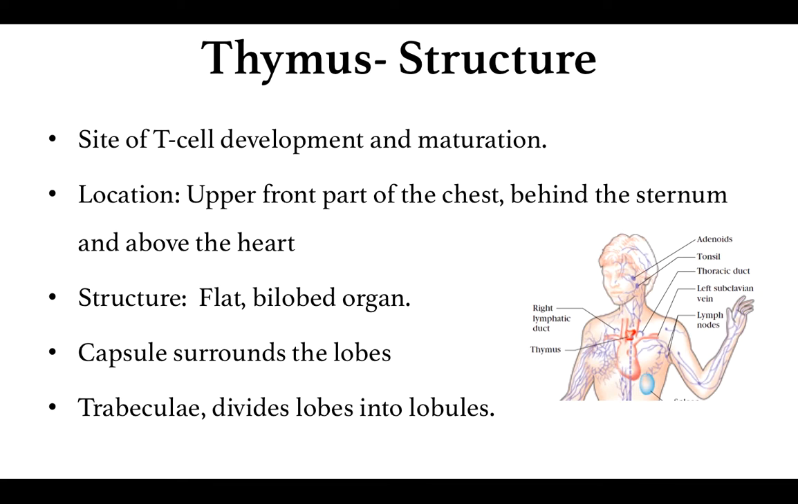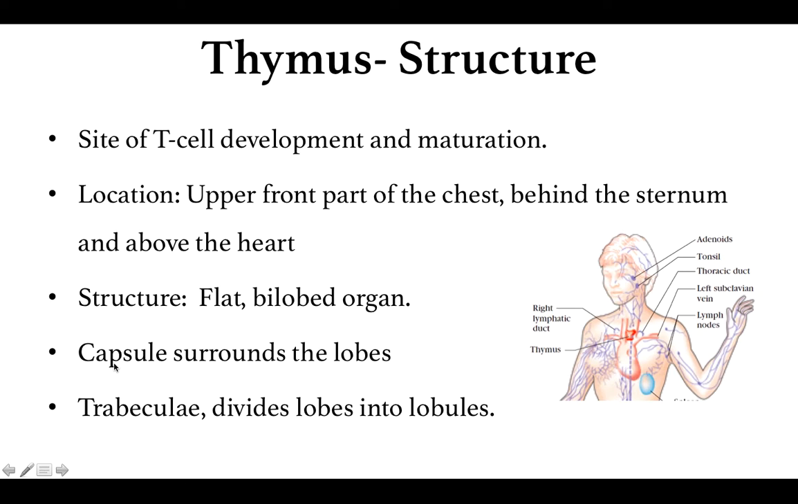Now this thymus, which is a site for the maturation of the T lymphocytes, is located in the upper part of the chest, behind the sternum and above the heart. You can see in this figure that the thymus is located above the heart. The thymus is a flat and bilobed organ. Both the lobes of the thymus are surrounded by a capsule which is made up of connective tissue.